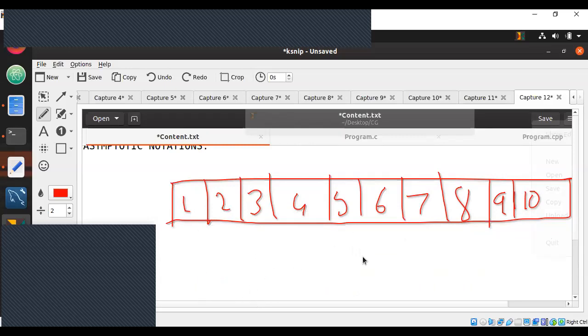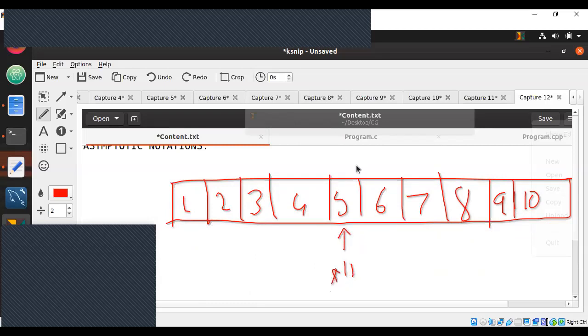In binary search, since your array is in ascending order, I'm searching for 11. I'm going to split it in the middle. I'm going to search if my middle element is 11. I'll take this as my middle element. Is it 11?